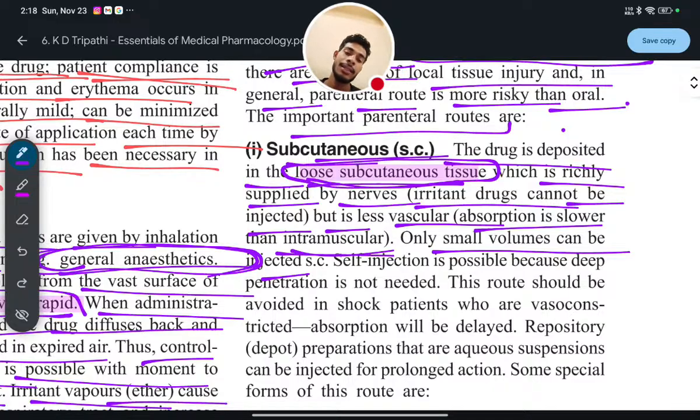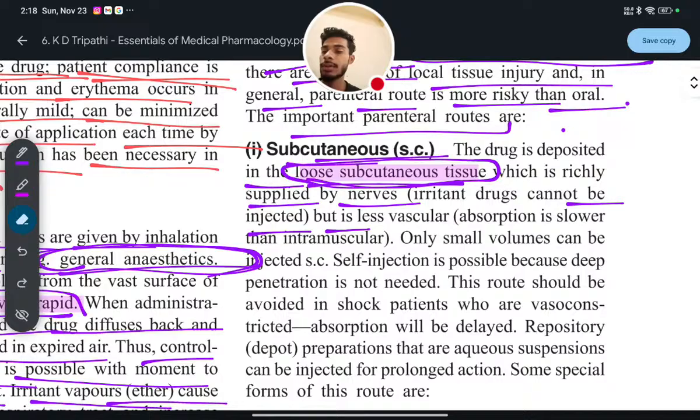Subcutaneous self-injection is possible because deep penetration is not needed.